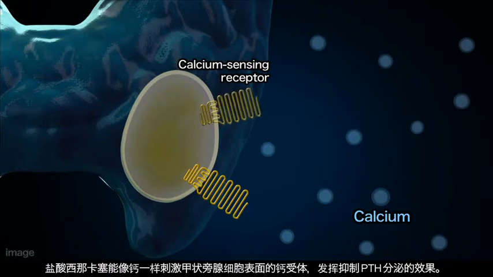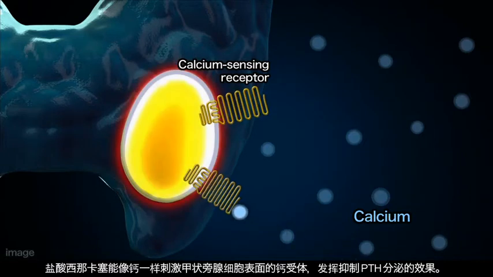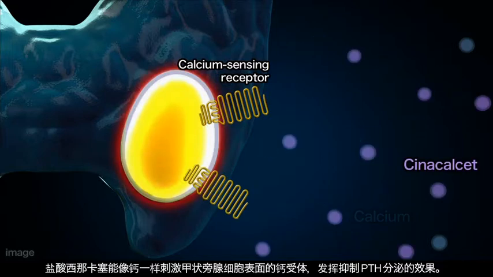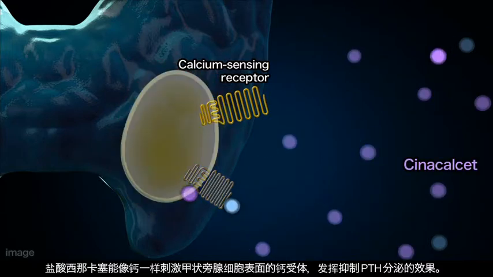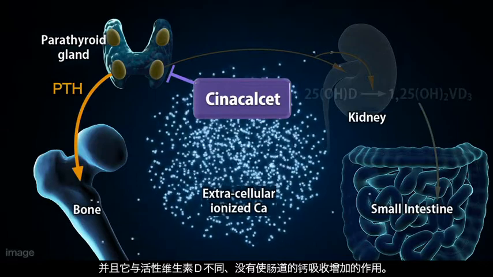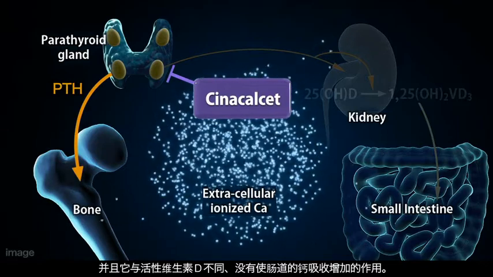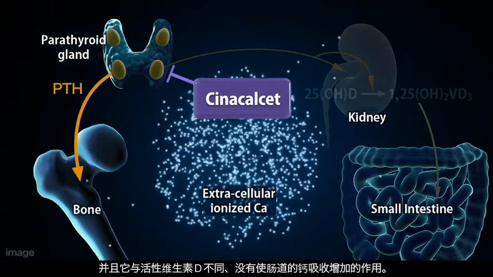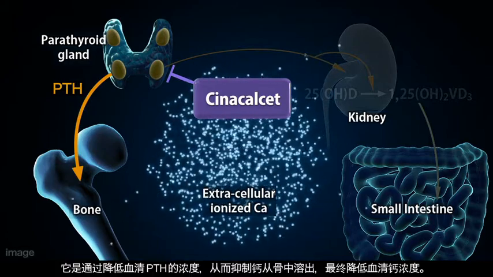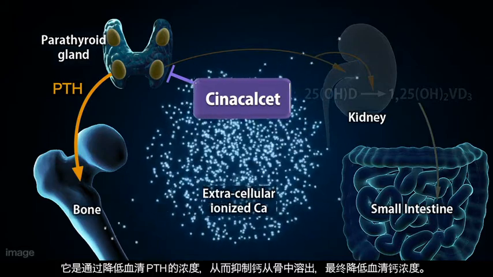Cinacalcet mimics calcium ions and acts on the calcium-sensing receptor on the transmembranes of parathyroid gland cells to suppress the secretion of PTH, which in turn suppresses calcium mobilization from the bone. Different from active vitamin D, cinacalcet does not stimulate absorption of calcium from the intestine. Thus, serum calcium concentrations can be decreased.